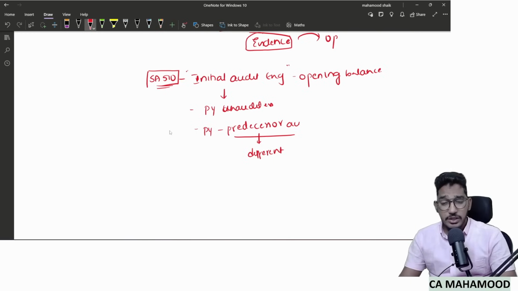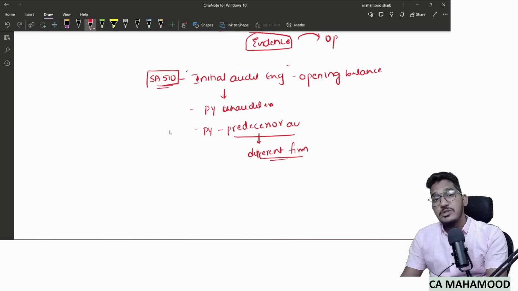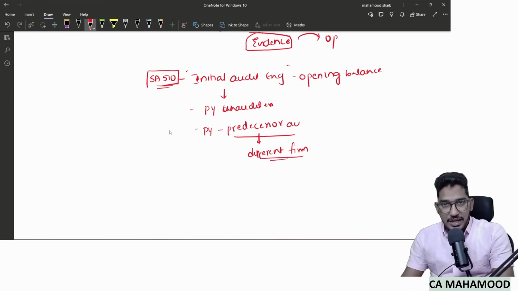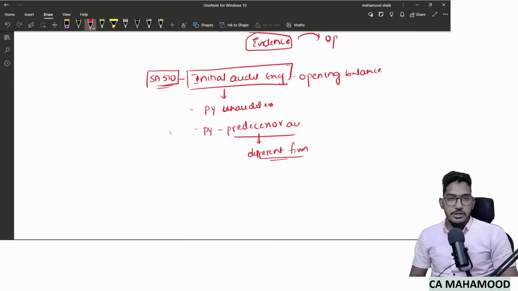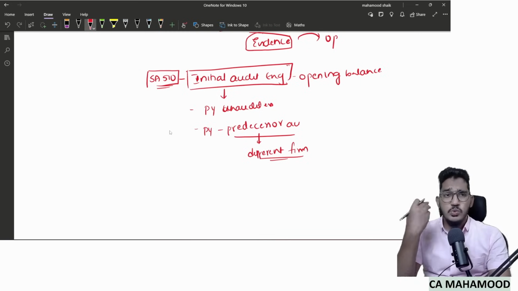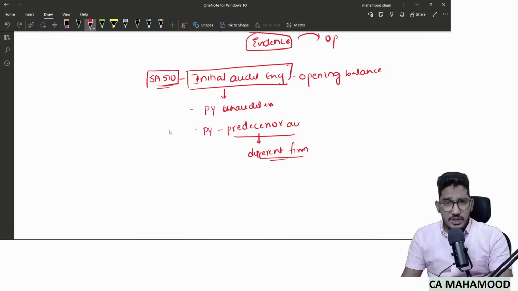What do you mean by predecessor auditor? An auditor from a different audit firm who has conducted the audit of the previous year and who has been replaced by another auditor in the current year. If I have to put it in simple terms, initial audit engagement means the current year auditor is different from the previous year's auditor. If the previous year auditor and the current year auditor are not the same people, then we call it initial audit engagement.